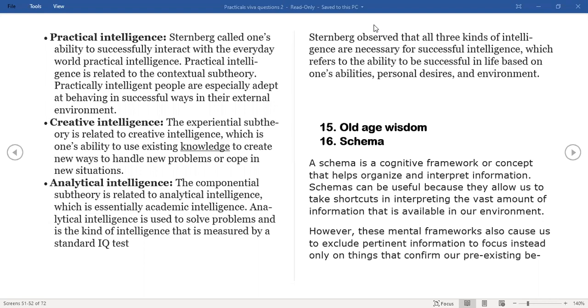So this reasoning part of it, or rather relationship and solving the problems, is called fluid intelligence. What is observed is that generally, as age grows, fluid intelligence comes down. Basically, your ability to see new patterns, your ability to solve problems, or rather your reasoning ability, comes down over the age.